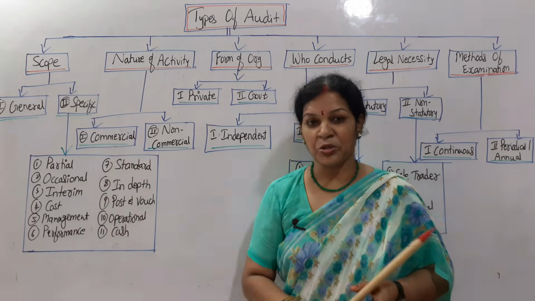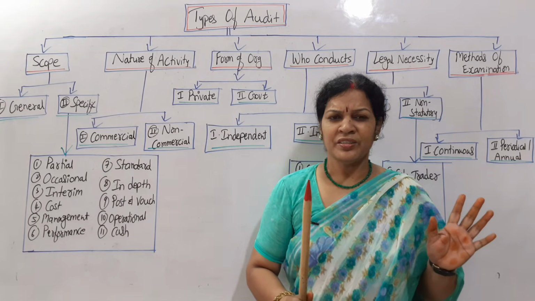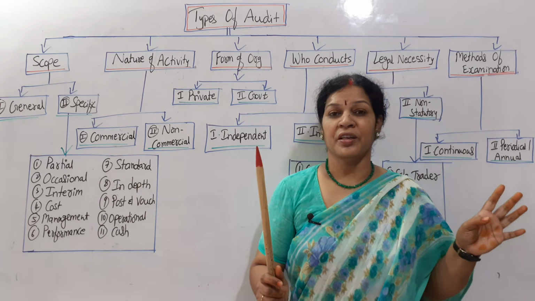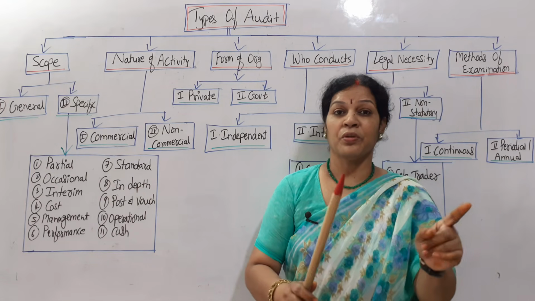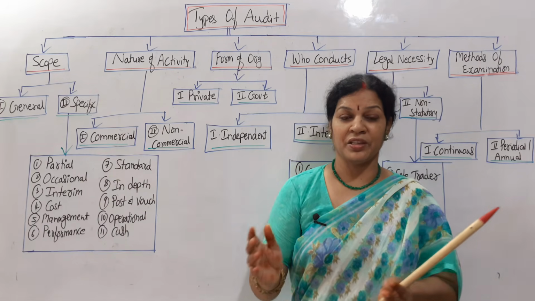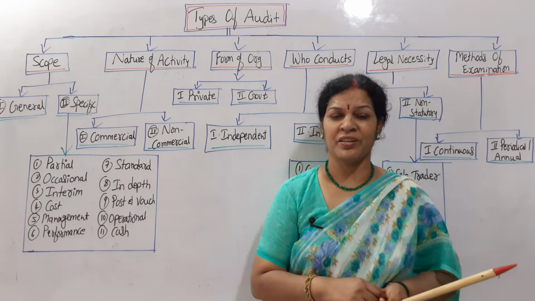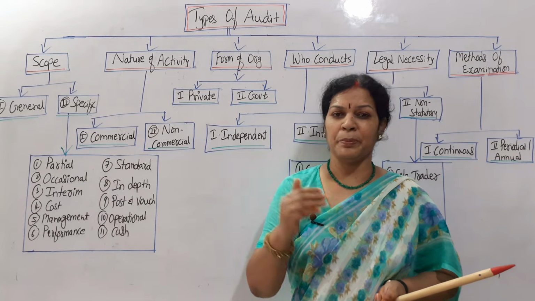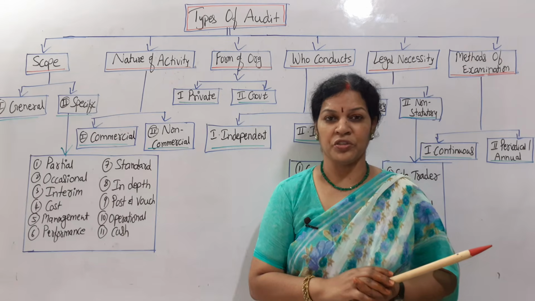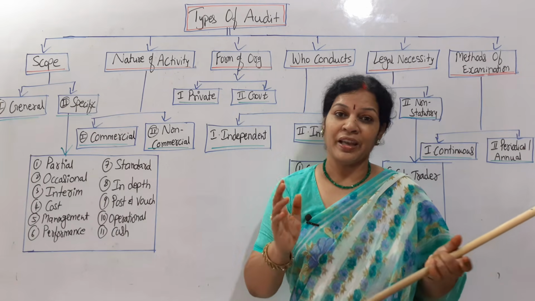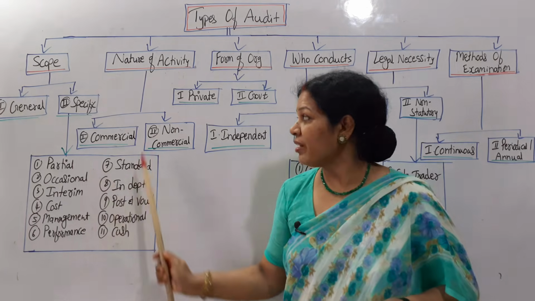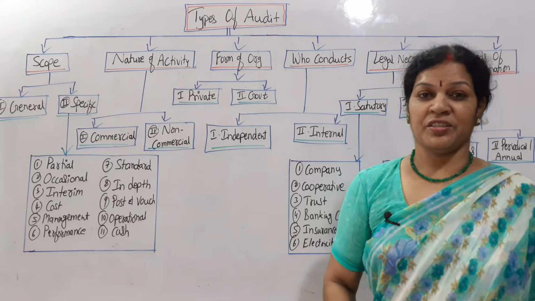Last one is the cash audit. Say I am a client, I want only cash audit, not anything else. Means the auditor has to focus on the cash transactions. How much cash is received, how much cash is paid, the cash book. And each receipt and payment should be supported with proper evidence, that is, a voucher. Okay, so then the cash book is clear. That is what we call a cash audit. So these are all specific audits.